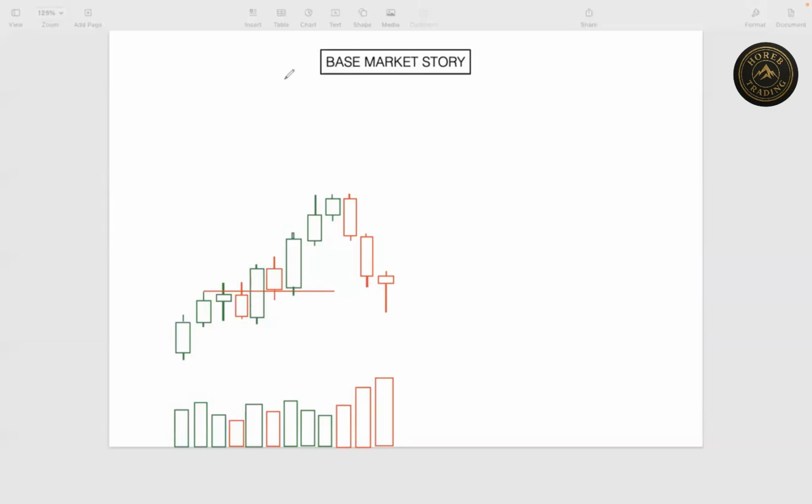Now coming to base market story. If you have to analyze the price, number one, we should analyze the candle and volume. The candle analysis and volume. This is the way we need to analyze the market. Anytime you see a chart with a group of candles, you need to use base market story to analyze it. The first thing to do is to analyze the candle and volume, the candle shape and volume size.